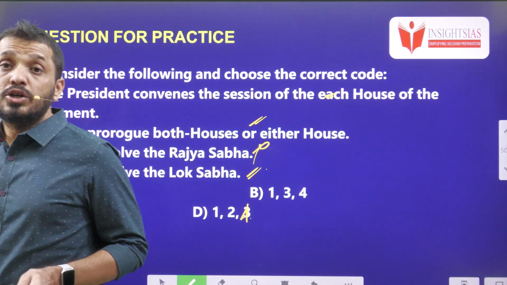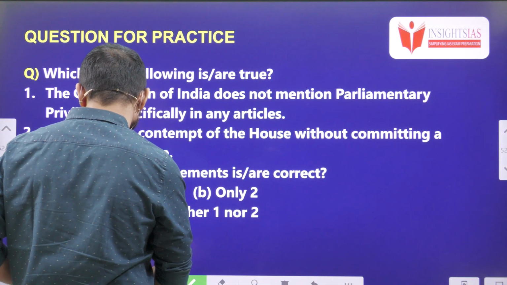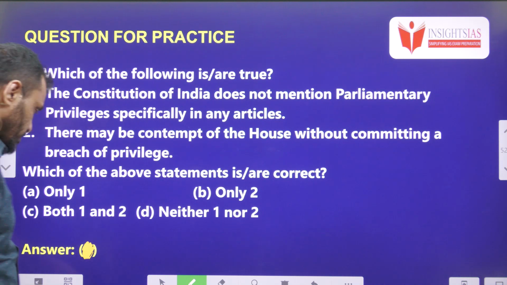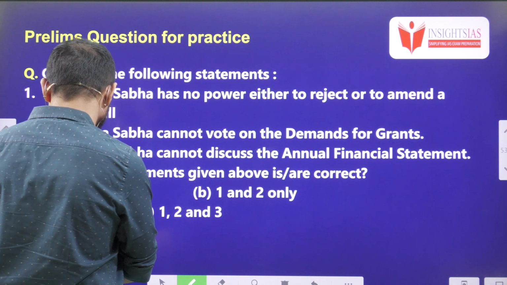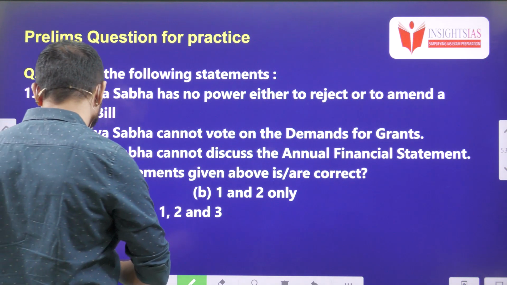Next, today's MCQ questions. Question number 1. Which of the following are true? The Constitution of India does not mention parliamentary privileges specifically in any article. There may be contempt of house without committing a breach of privilege. Next question, question number 2. Consider the following statements. The Rajya Sabha has no power either to reject or to amend a money bill. The Rajya Sabha cannot vote on the demand for grants. The Rajya Sabha cannot discuss the annual financial statement.